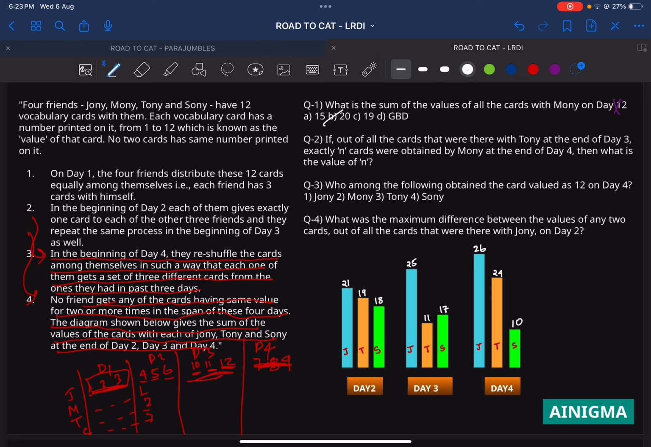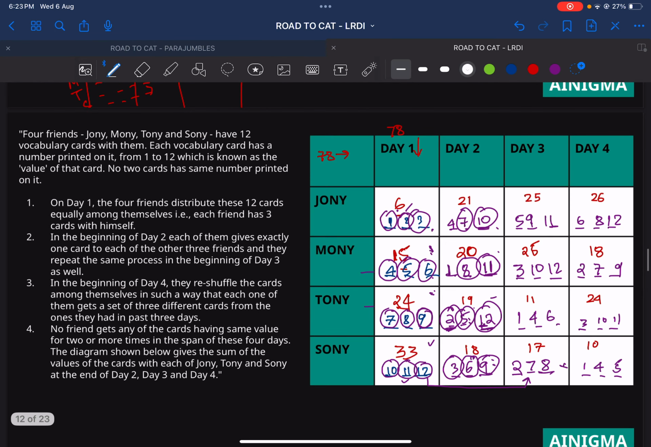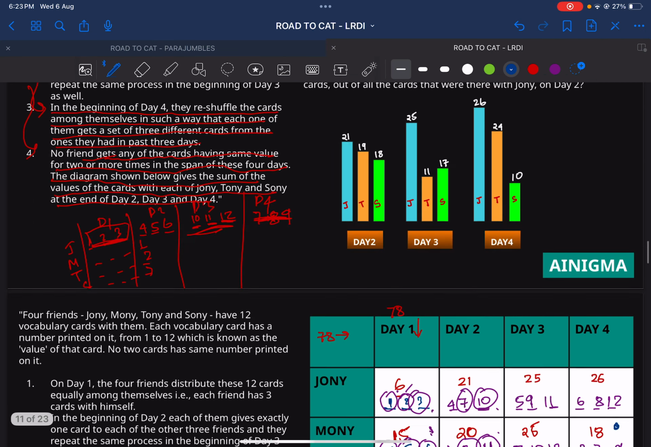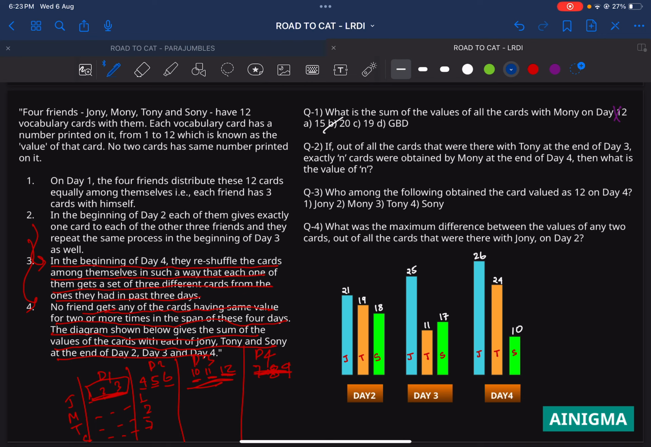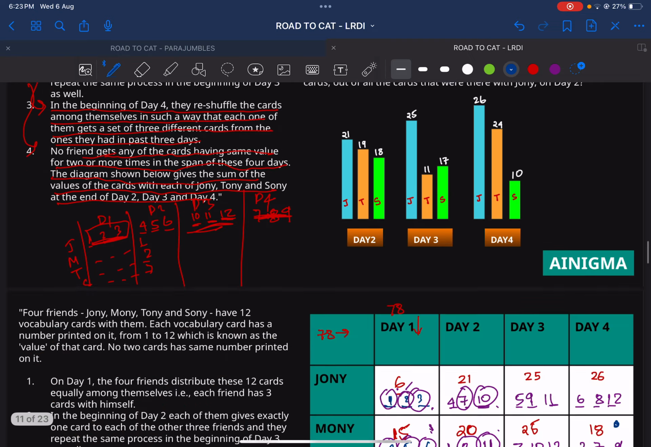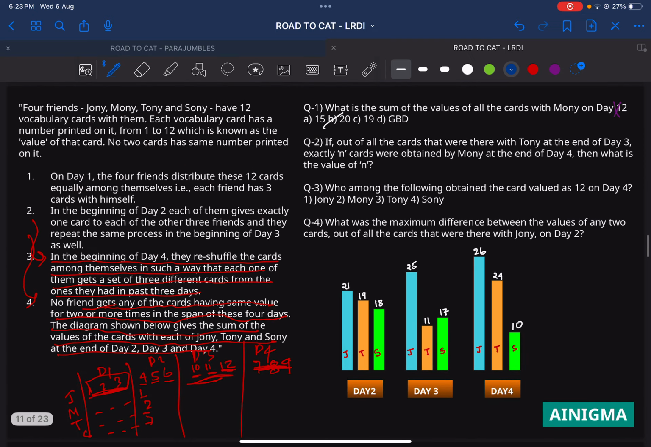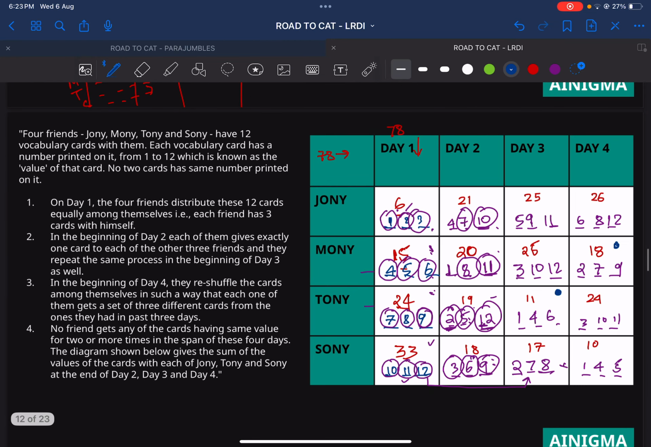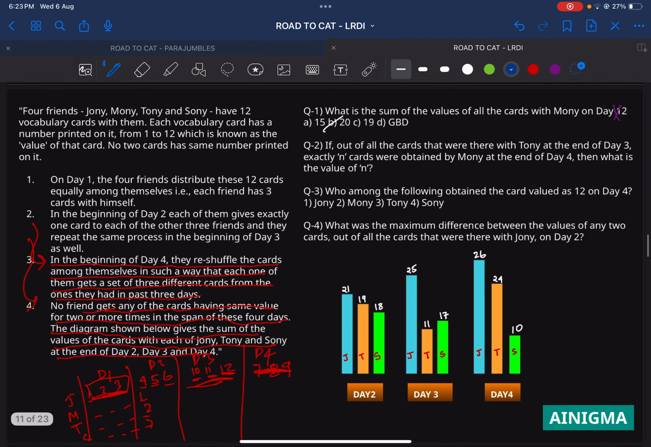If out of all the cards that were with Tony at the end of day 3, exactly n cards were obtained by Moni at the end of day 4. So Tony day 3, Moni day 4. Tony day 3 is here, and Moni day 4 is here. So what is the question saying? Out of all the cards with Tony at the end of day 3, n cards were obtained by Moni at the end of day 4. What is the value of n? There is no commonality between them, so n has to be 0.